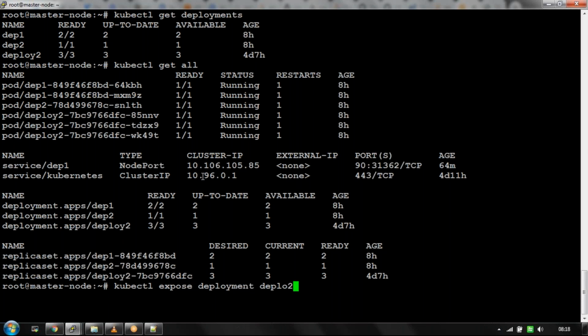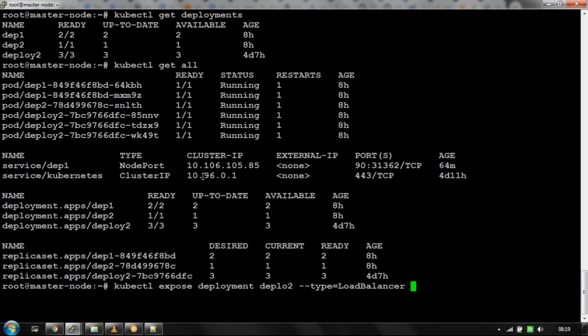Hyphen type equal to LoadBalancer, L caps, L and B caps. Spelling wrong. Balancer. So hyphen port equals to 80.